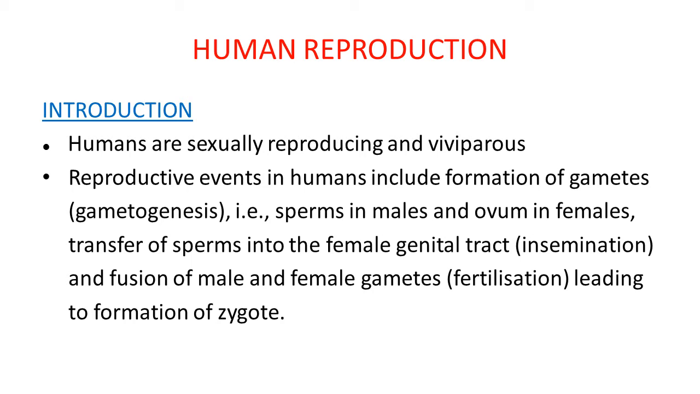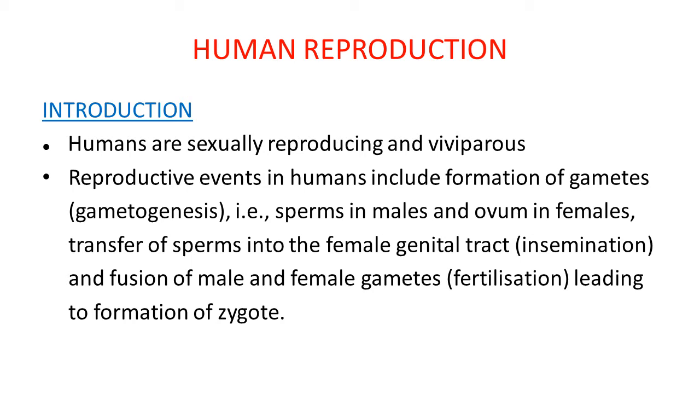In this chapter the main topics are the male reproductive system, the female reproductive system, gametogenesis, then formation of male and female gametes, menstrual cycle, fertilization, implantation, parturition and lactation in detail.